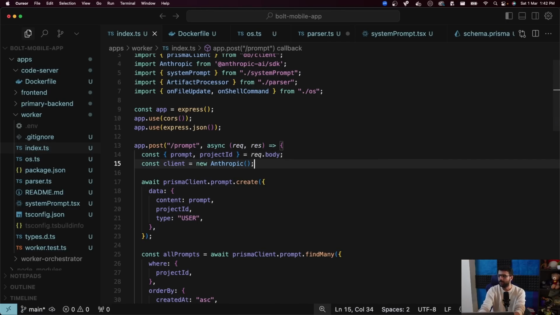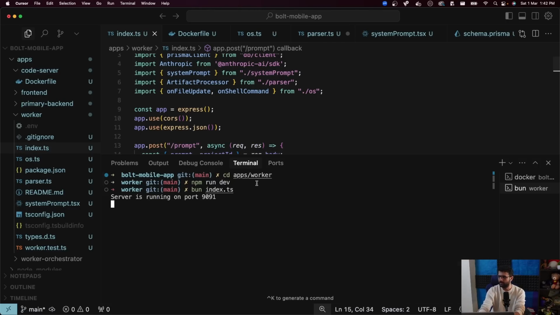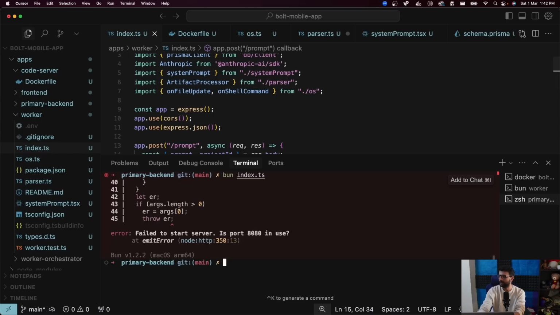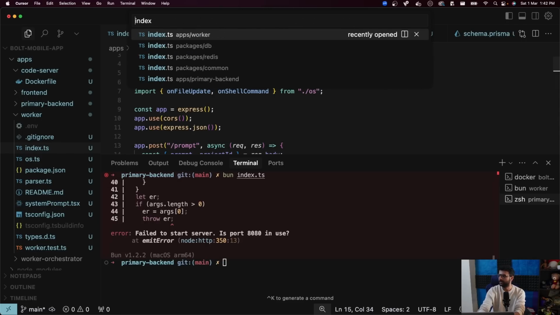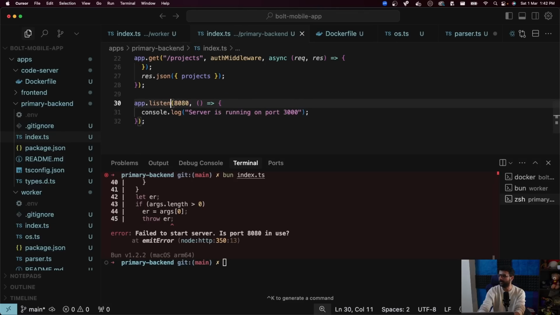So let me start the front end and create a fresh project. Okay, let me quickly create a project. If you remember, we've already written the backend and the front end. apps/primary backend npm run, bun index.ts. Port 8080 is already in use. So let me change the primary backend port to be 9090.